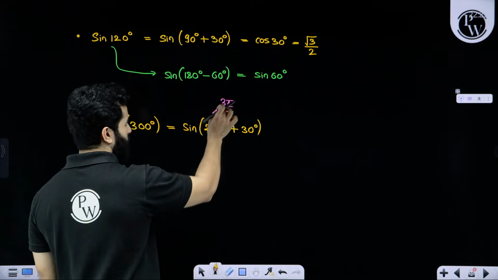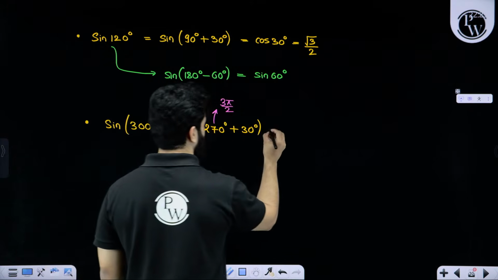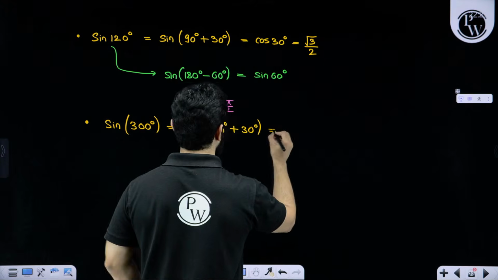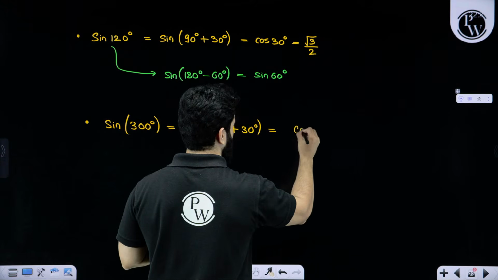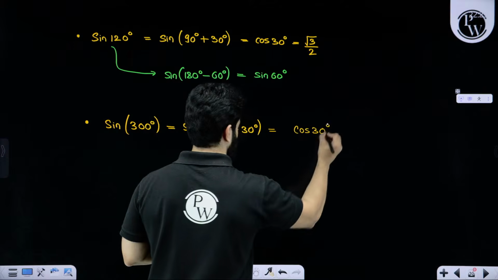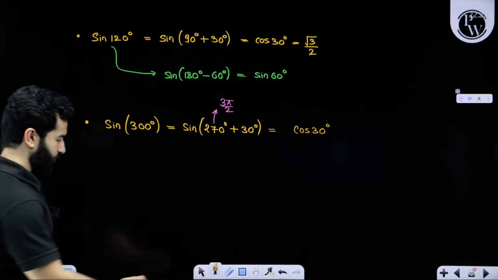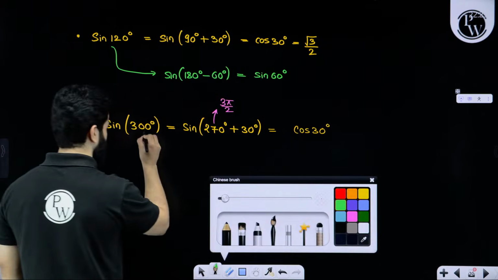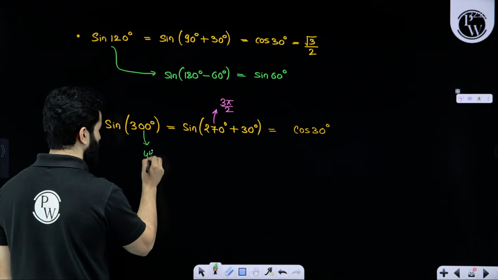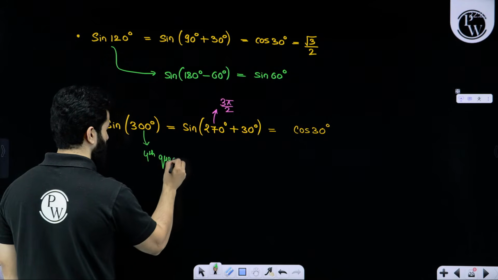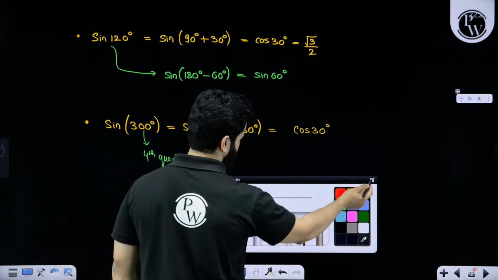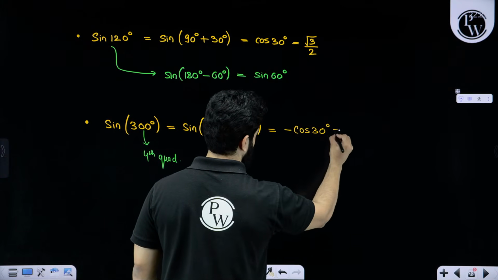270 degree plus 30 degree. That means sine will get converted into its complementary function. And this is the fourth quadrant. In the fourth quadrant, sine is negative. So the answer is going to be minus root 3 by 2.